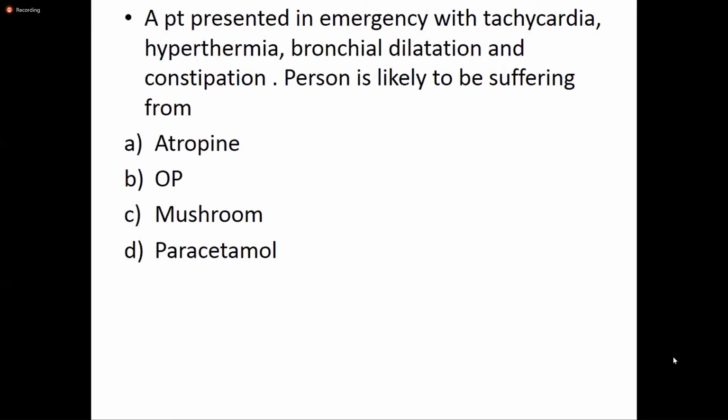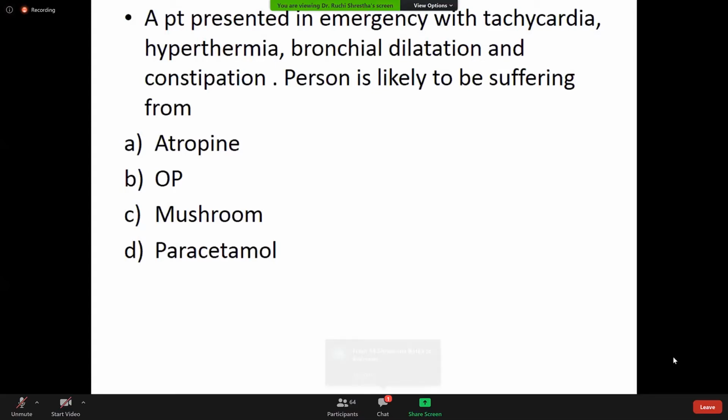The person is most likely to be suffering from atropine, organophosphorus, mushroom, or paracetamol poisoning? You can write in the chat box.